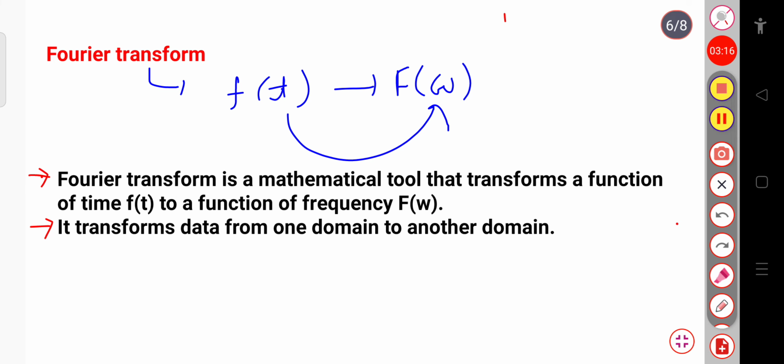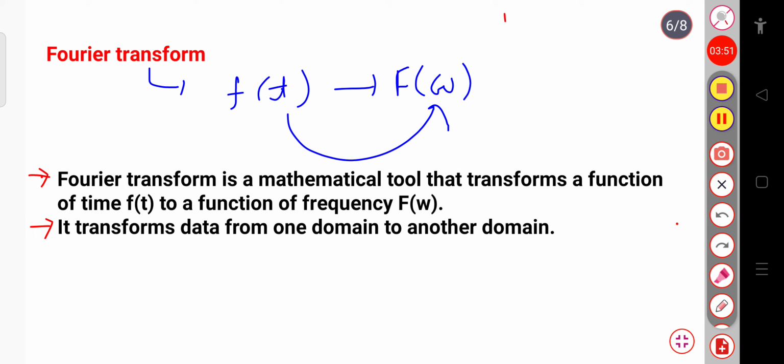If a function is in the time domain, then we can convert it to the frequency domain by the use of Fourier transform. And the vice versa is also true. When you want to convert the frequency domain to the time domain, then we will use the inverse Fourier transform. And for this, the function should satisfy the Dirichlet's condition. As I have already told you, in the case of the Fourier series, the function should satisfy the Dirichlet's condition.